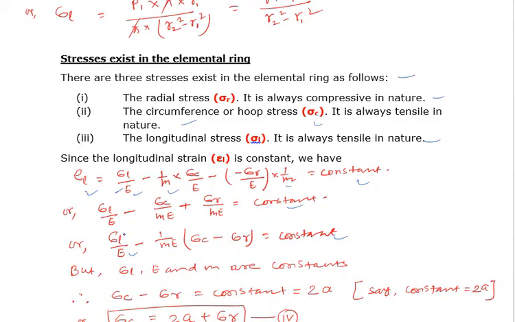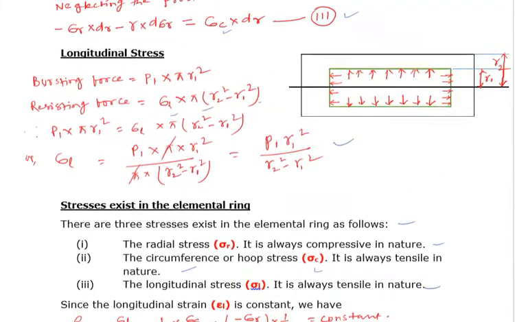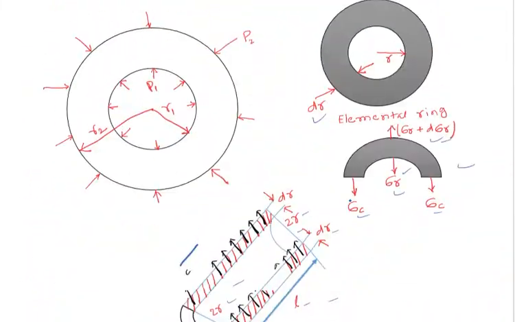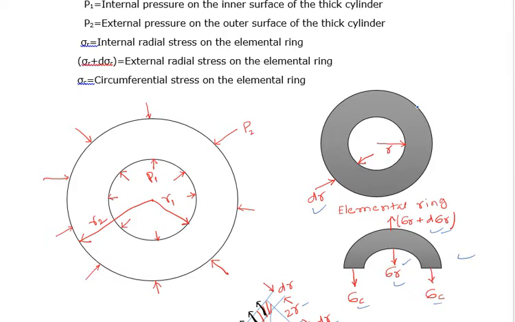But this sigma L, we know that in case of thick cylinder, the longitudinal stress is constant, because at any point whenever you calculate the longitudinal stress, anywhere you will find it constant. Longitudinal stress will be constant in case of thick cylinder.